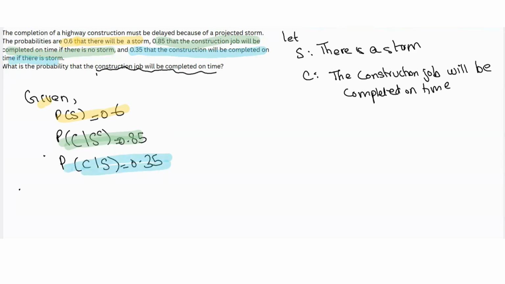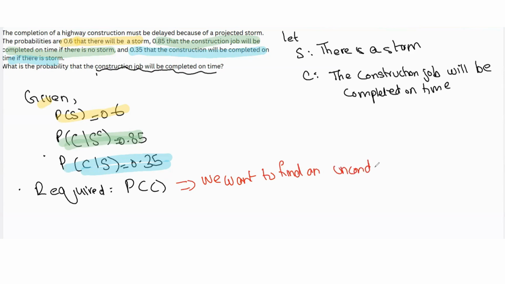Right, so now what we're required to find is the probability that the construction job will be completed on time, probability of C. So essentially, we want to find an unconditional probability, not conditioning on anything.